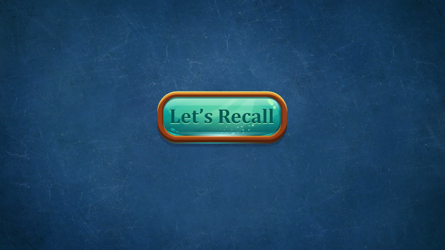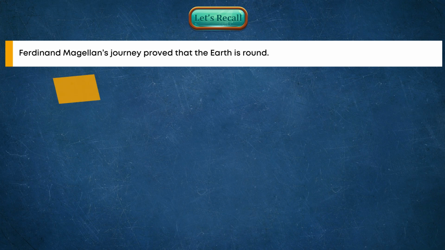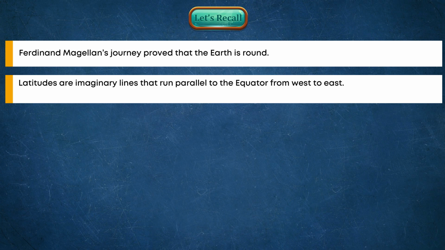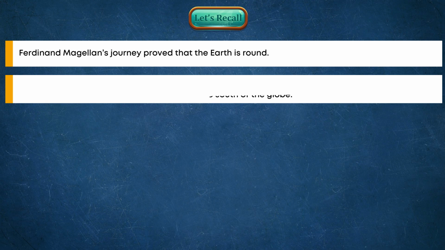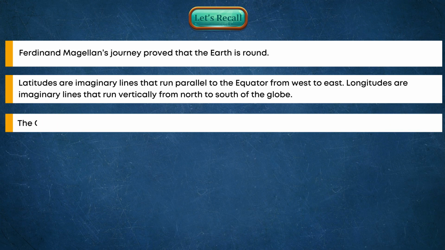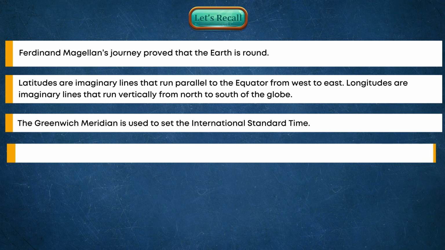Let's recall. Ferdinand Magellan's journey proved that the Earth is round. Latitudes are imaginary lines that run parallel to the equator from west to east. Longitudes are imaginary lines that run vertically from north to south of the globe. The Greenwich Meridian is used to set the International Standard Time. The Earth has 7 continents and 5 oceans.